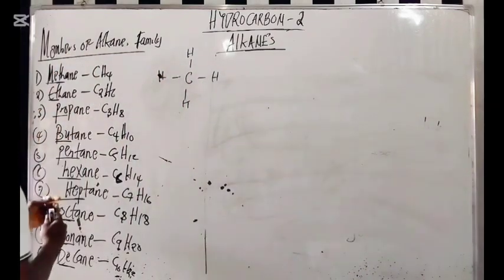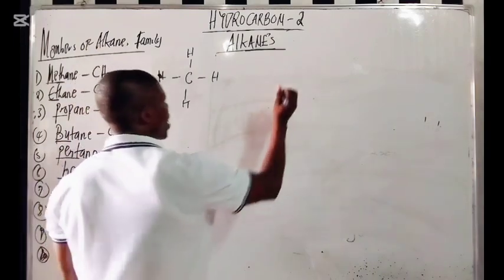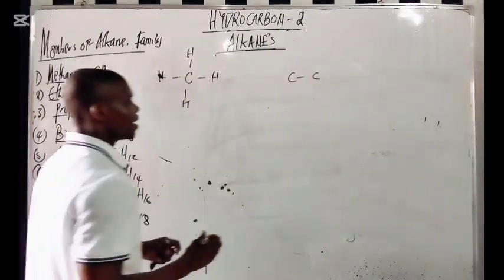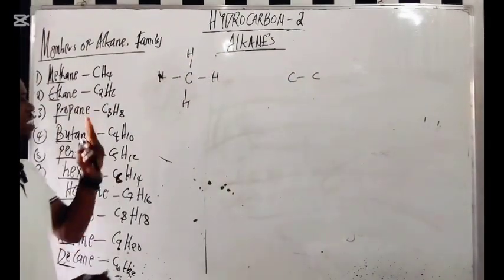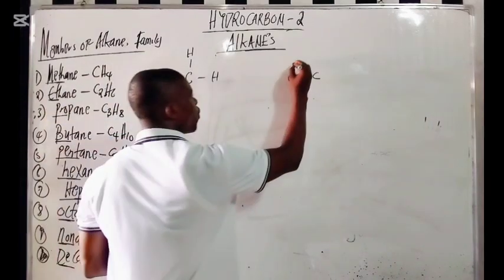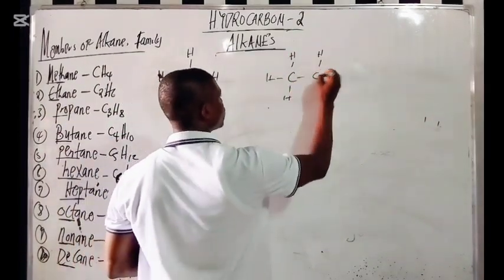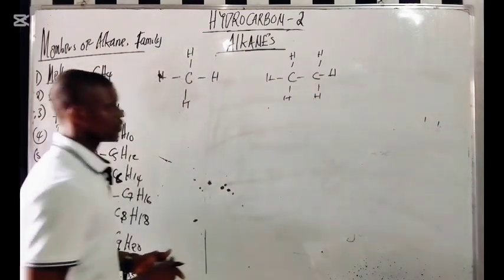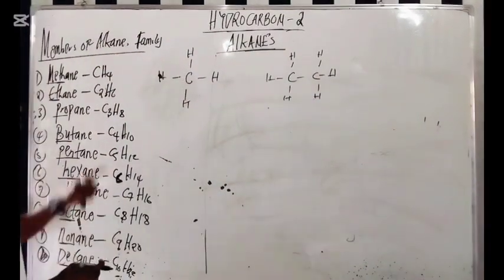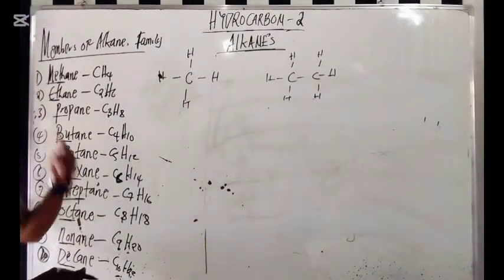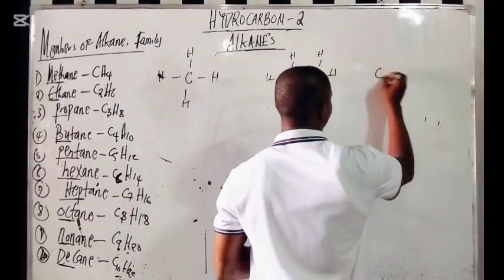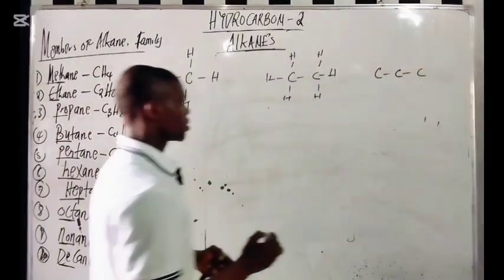Now for the ethane, which is C2, what does it mean here? It means that here we have carbon, right? Each carbon atom will be having 3 hydrogen. Here we have 1, 2, and 3. 1, 2, and 3. Understand? Then this one means 3 carbon atoms, which is 1, 2, 3, right?